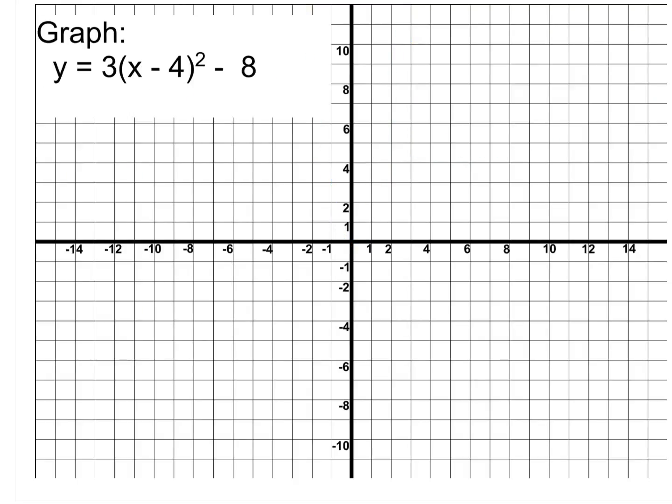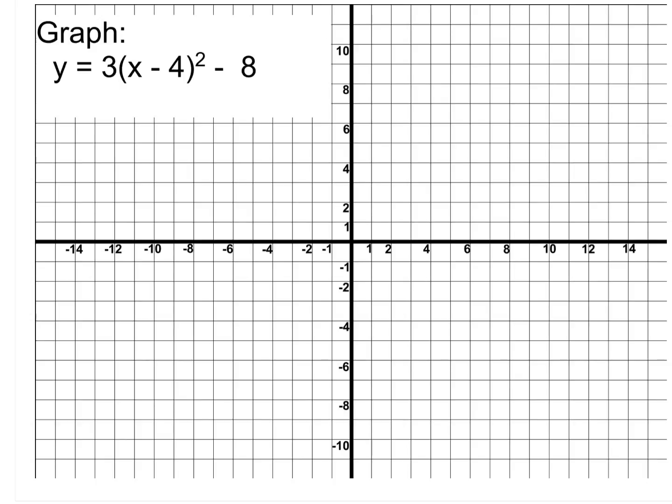Having seen how to do that 2x squared, you now can do this. You can graph this equation. So write this equation above your next graphing grid and go ahead and graph it. You know what the 3 is going to do because we just looked to see what a 2 multiplied does. The 4, just for clarity's sake, does not change to anything else. We don't multiply the 4 by the 3. We don't square the 4 or anything like that. The 4 is going to stay a 4 here. Go ahead and graph it.